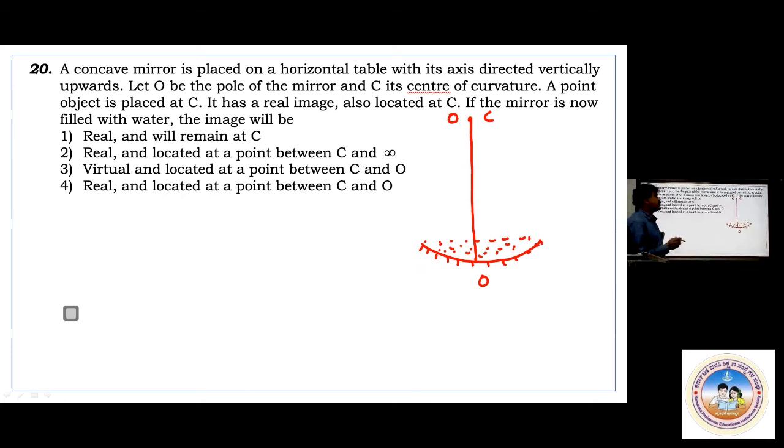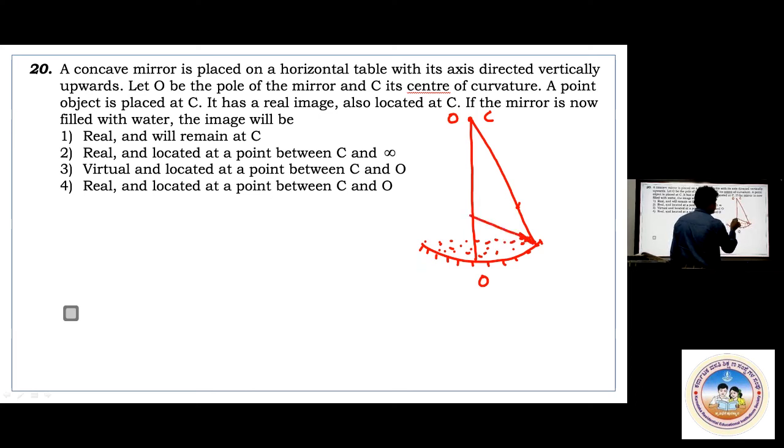The image will come down. Say this is the object. It is like this now. So from here it will be reflected. When it is getting reflected, it comes like this and again it will be bending. It will bend and it will come somewhere here. So the answer is the image will be formed, real image only, and located at a point between C and O. Okay, you will correct.